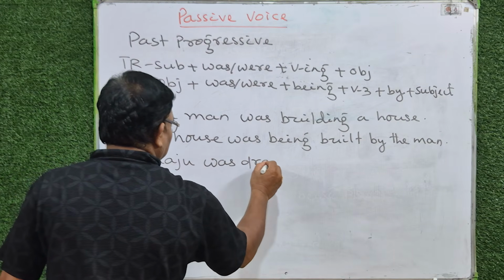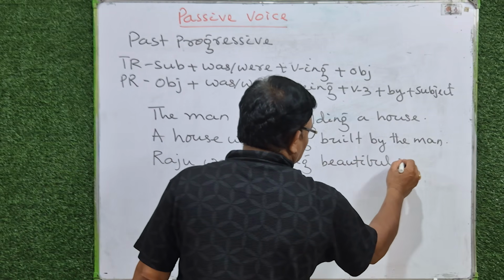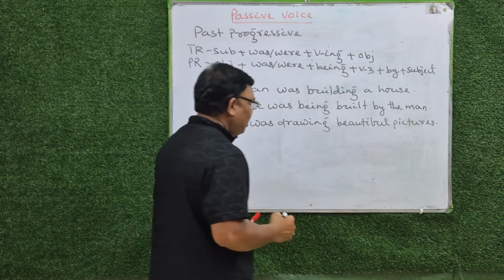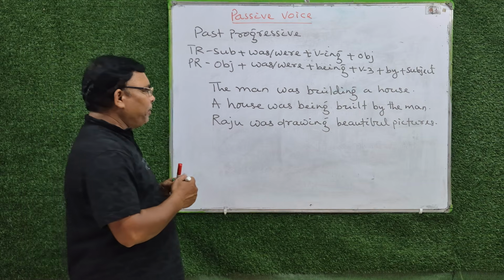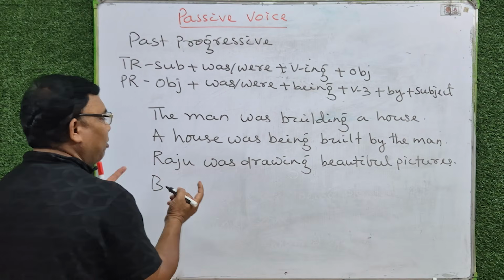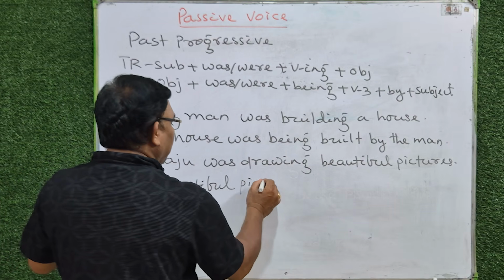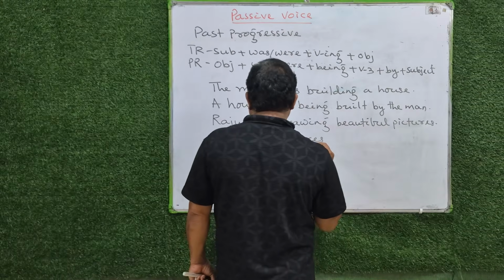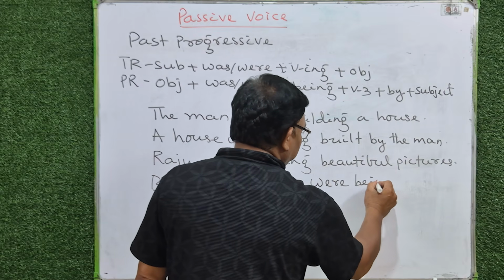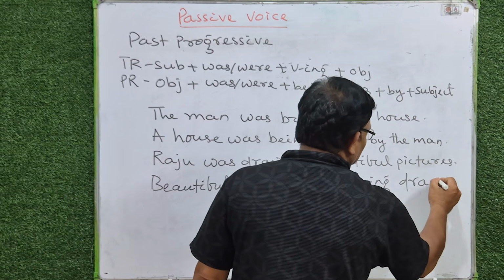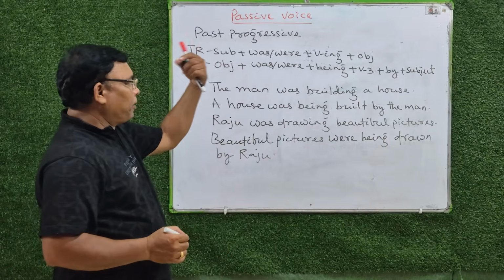Raju was drawing beautiful pictures. Which is object? Beautiful pictures. What was Raju drawing? Beautiful pictures. Beautiful pictures, was or were? Were. Beautiful pictures were being drawn by Raju. Put the formula and get the answer.